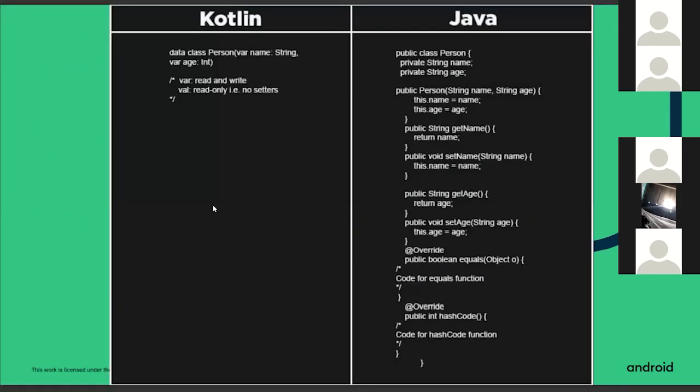And here is a nice comparison between Java and Kotlin. As you can see, the Java code contains a lot of things. It contains a public class Person, which contains name, age, a constructor, some setters, getters, and everything. But if you do the same using Kotlin, you won't require any of that. You just need to define a data class, give it some parameters, and that's it.